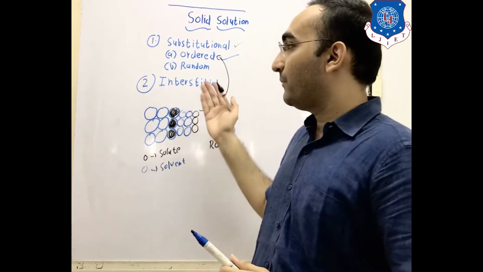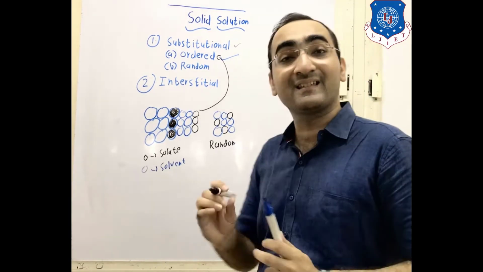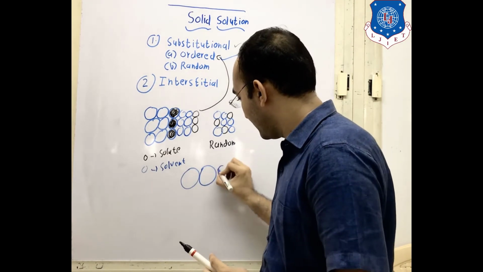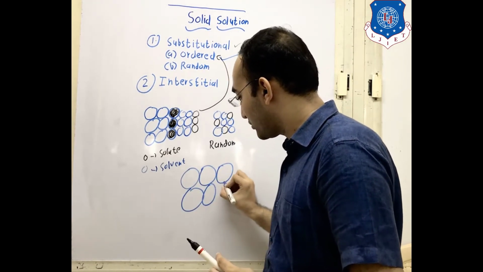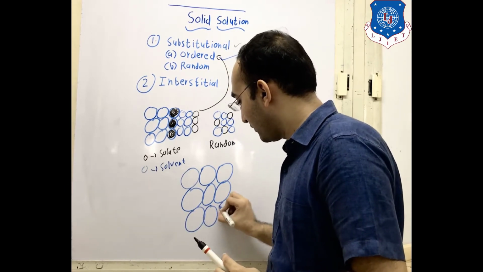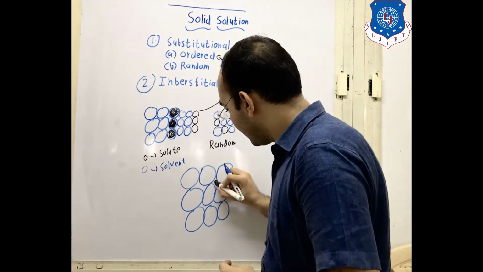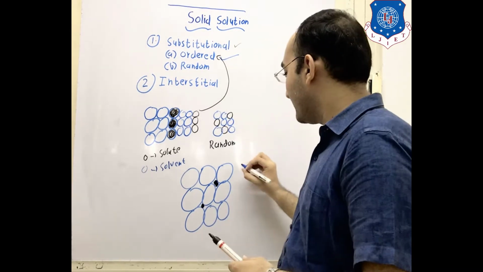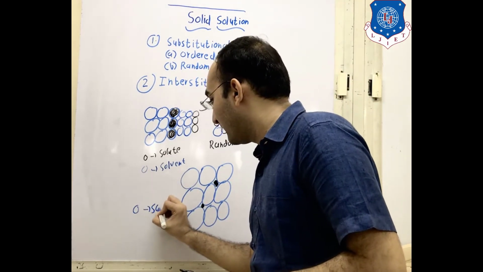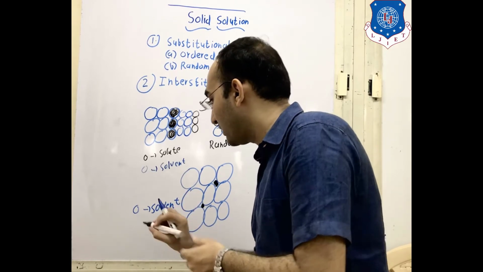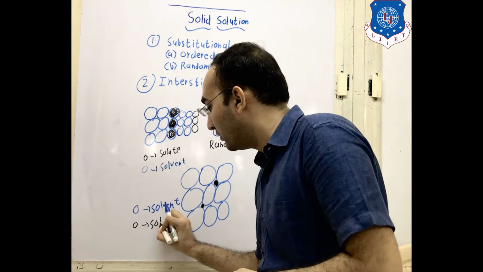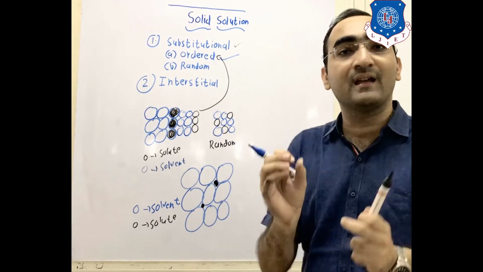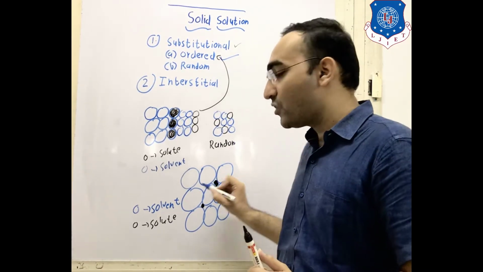The second type of solid solution is interstitial. If the size of the solute is very much smaller compared to your solvent, and these are the molecules of your solvent, and the solute particles sit in the spaces between them, with the solute in black color, then the size of the solute is very much less. They sit in the spaces between the solvent molecules.